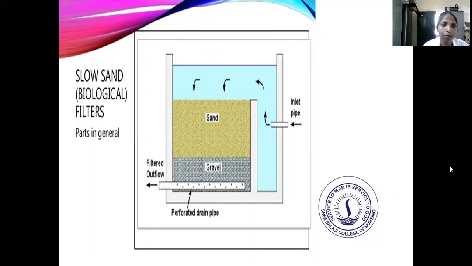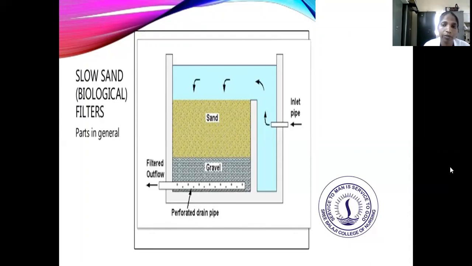So the general parts of the slow sand filter are shown diagrammatically. There is an inlet pipe, and through that inlet pipe the water goes to the inside, through the gravel and sand present inside the slow sand filter, and then the outflow is there, so the water will be purified. Then the perforated drainage pipe is there in the lower compartment. So that is the slow sand biological filter.